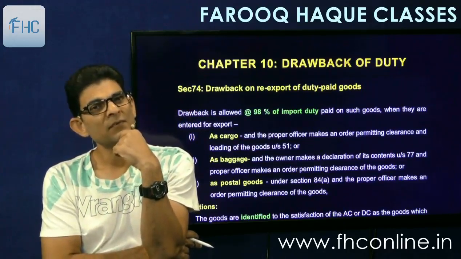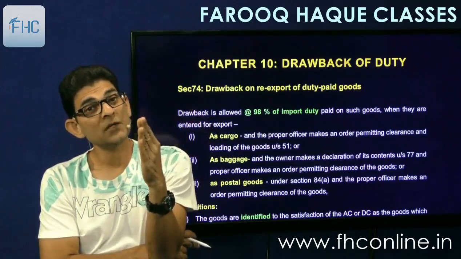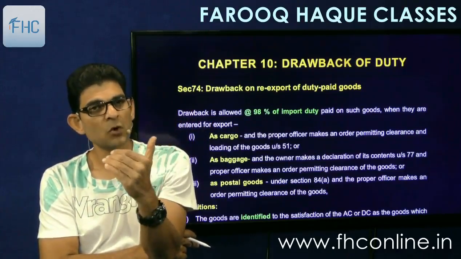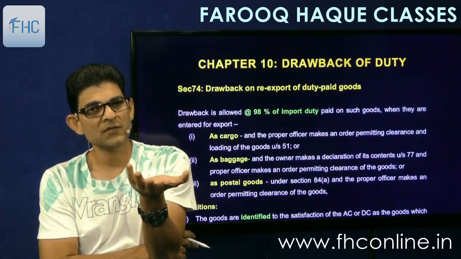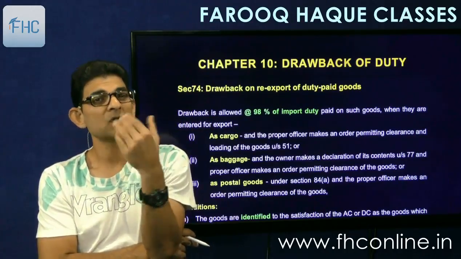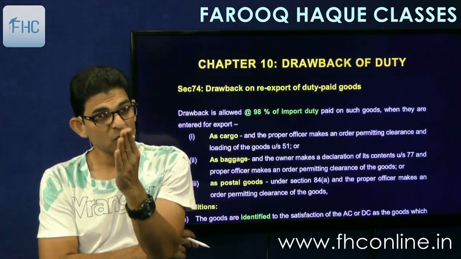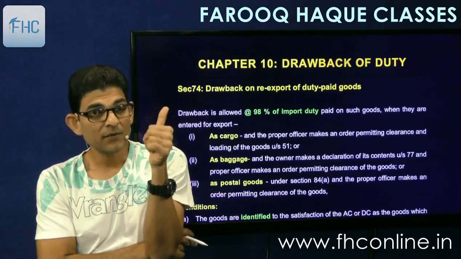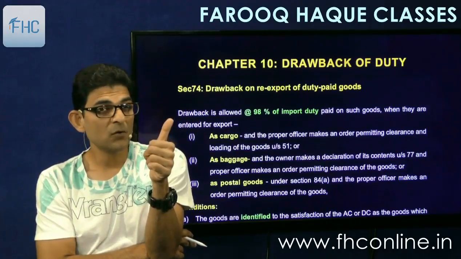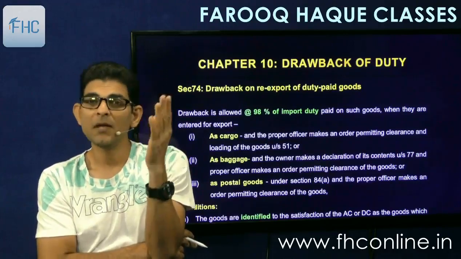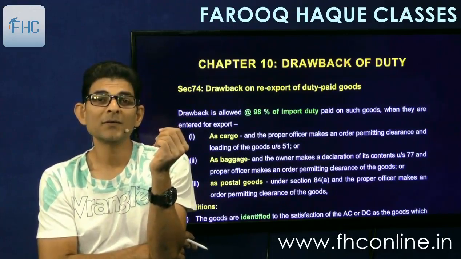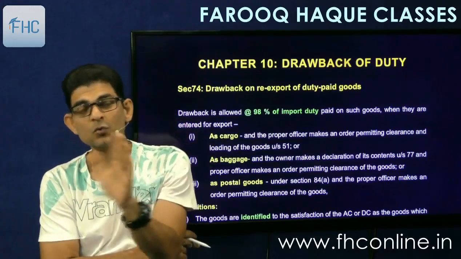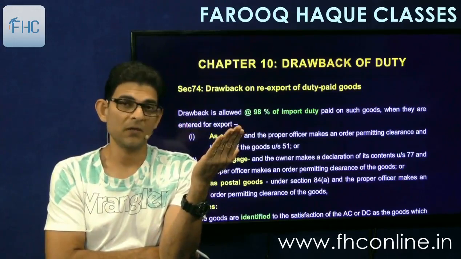In 75 you have imported the raw materials into India, paid import duty, or you have purchased the domestic raw materials on which you have paid the GST. You manufacture finished goods out of it, and those finished goods are exported out of India. So in that case, the import duty that you had paid on importation of raw materials will be allowed as a refund to you. So that is the second duty drawback. The duty paid on raw material will be refunded to you if you export the finished goods out of India.